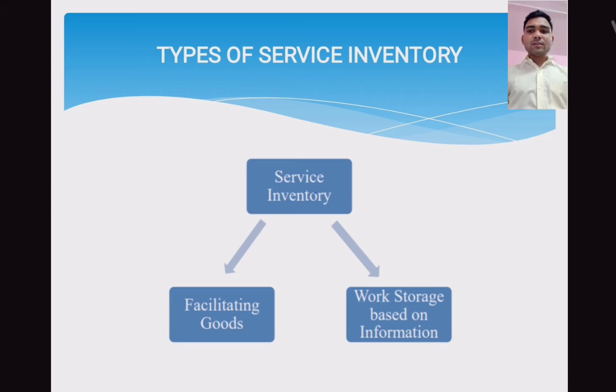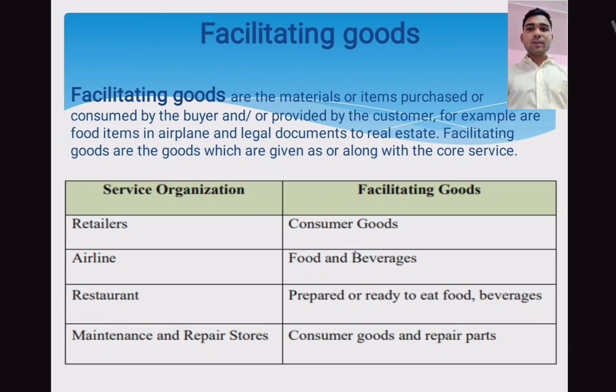Types of service inventory. There are two types of service inventories: facilitating goods and work storage. We'll move on to the next slide. Facilitating goods are materials or items purchased or consumed by the buyers or providers, or by the customers. We'll take an example for the same: food items in an aeroplane and legal documents in real estate.